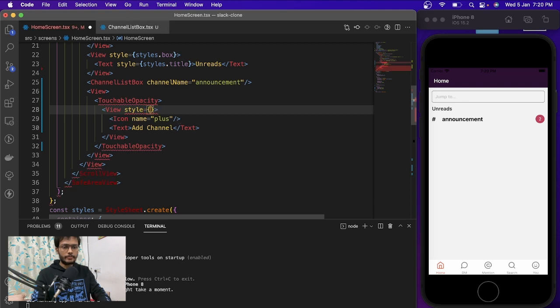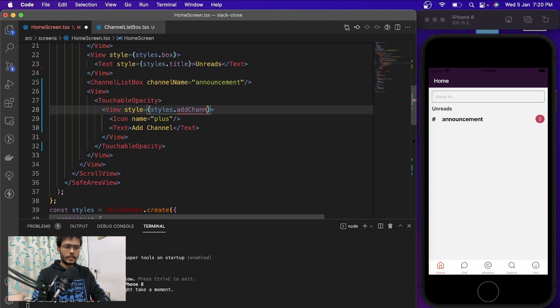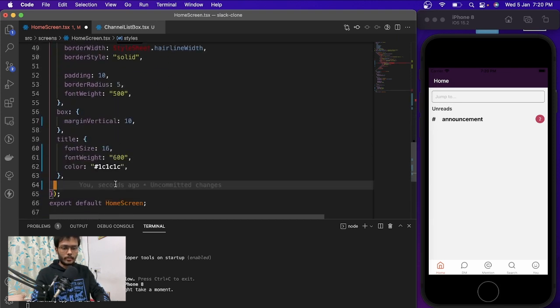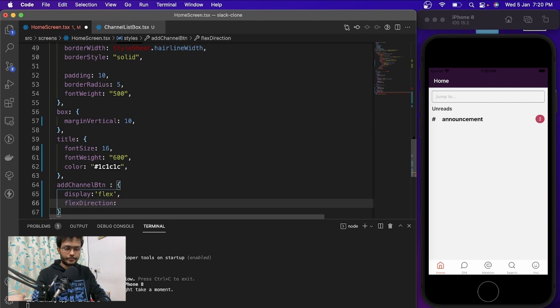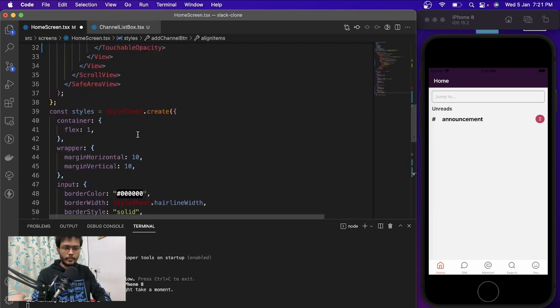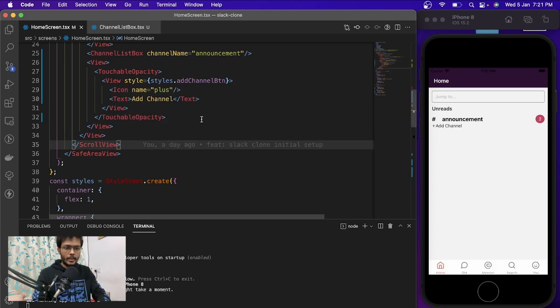Okay, and this will be like the add channel button. So styles dot addChannelButton. We can just put it over here, and inside that we're gonna have display flex, flex direction row, and align items center. Okay, let's just save this. Let's see what it renders on the screen. So we have a channel button, and